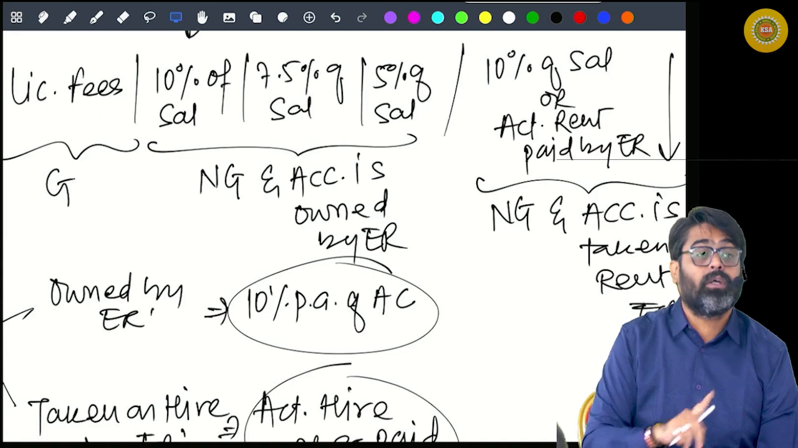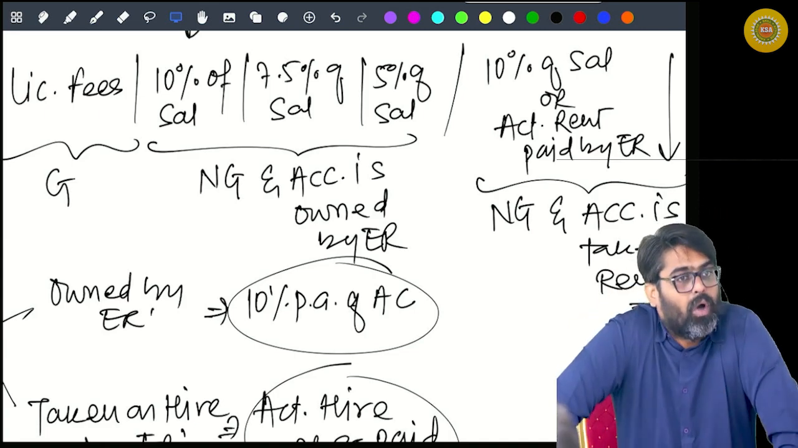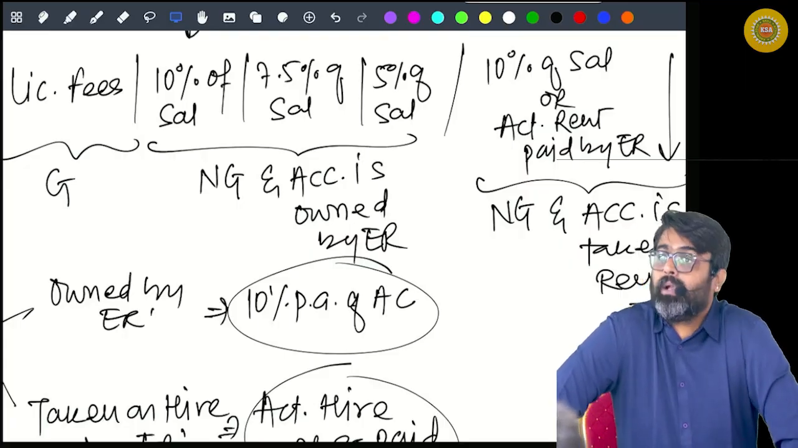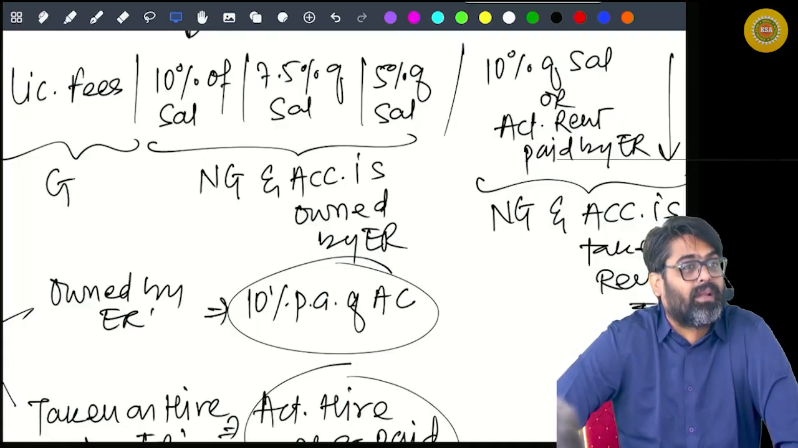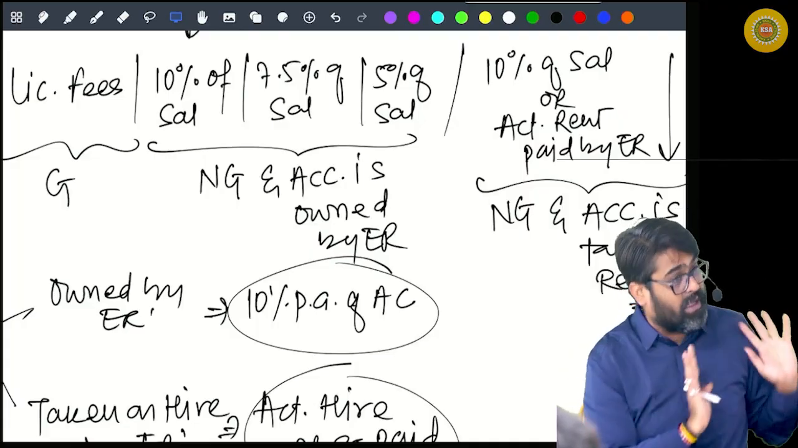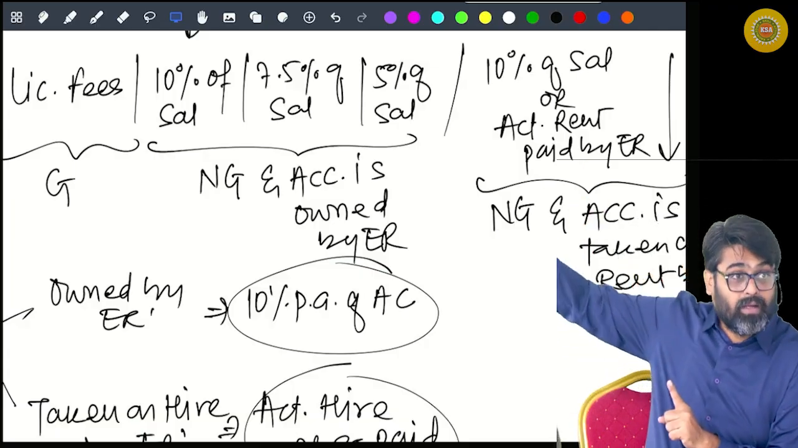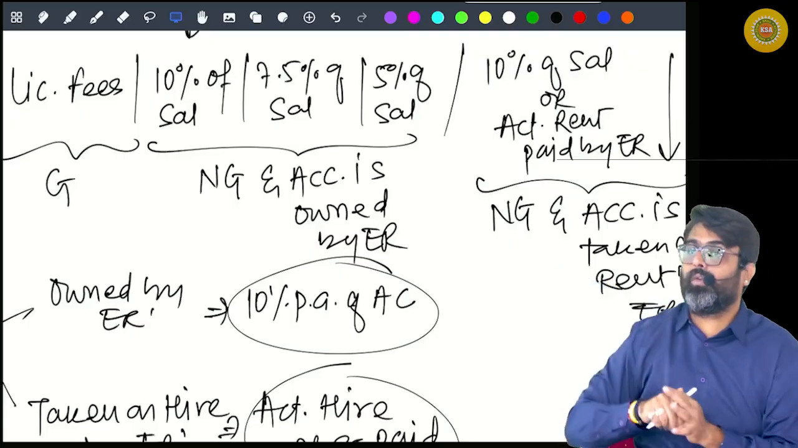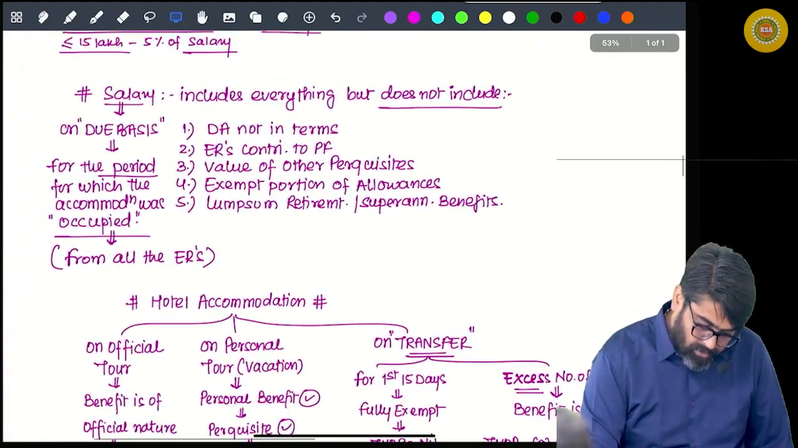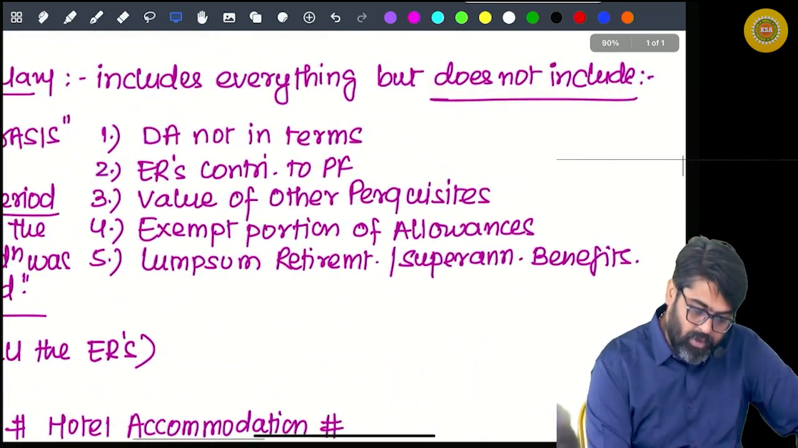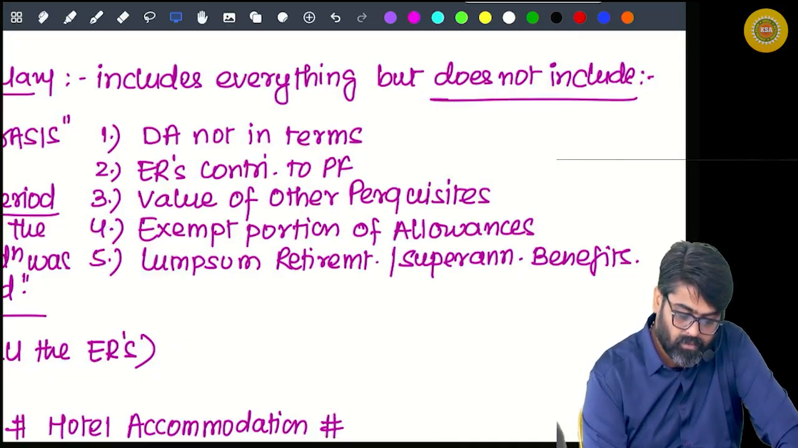And last but not the least, all the lump sum retirement or superannuation benefits, like gratuity, pension, leave salary. Yes or no? Even though they are your salary, don't take that salary to calculate this salary. Getting my point? So 5 things. Number 1, DA not in terms. Number 2, employer's contribution to provident fund. Number 3, value of other perquisites. Number 4, and number 5.